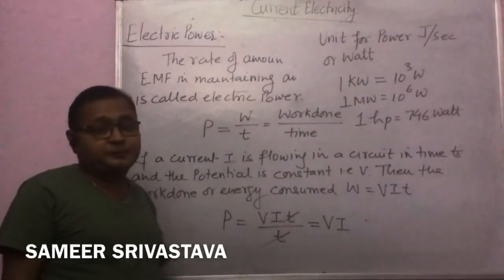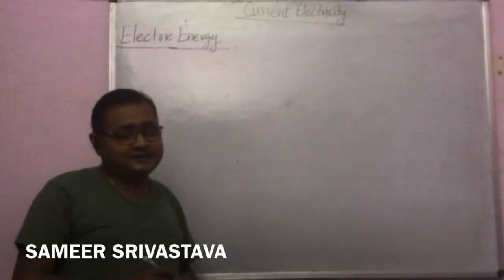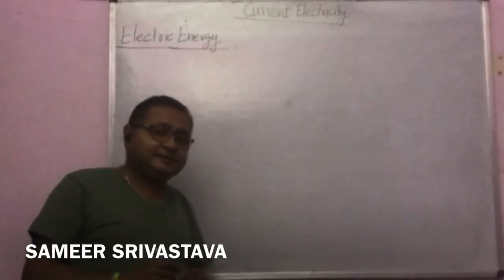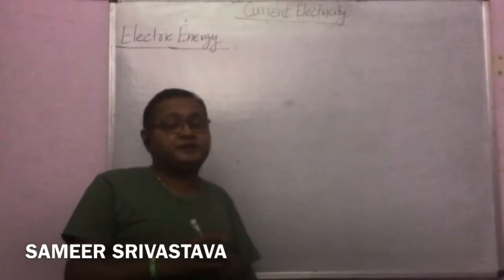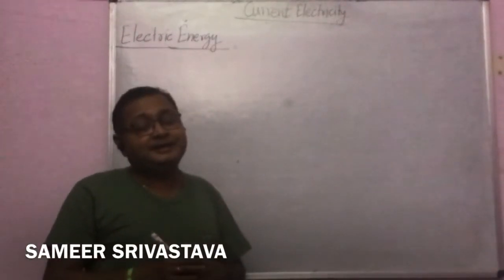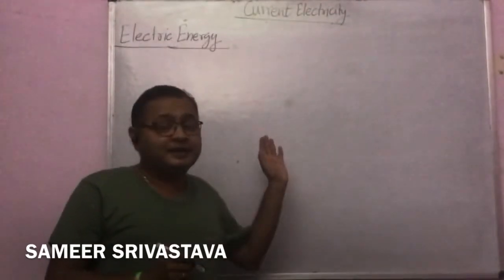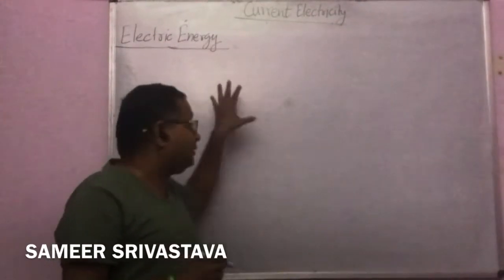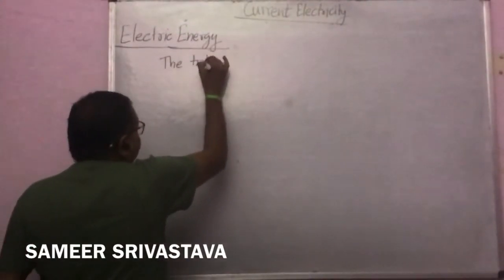Now I am going to explain electrical energy. Now student, the topic is electric energy. How can we define the electric energy? The total amount of work done by a source of EMF in maintaining an electric current through a circuit for a given time is called electrical energy. So how do we define the electrical energy?